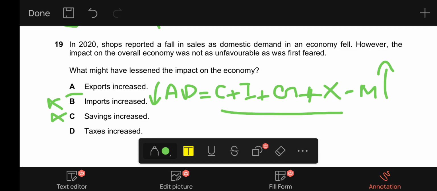This is also incorrect because increased taxes would mean that the aggregate demand in the economy will fall and the production in the economy will fall because there will be less incentive for producers to produce. So increased taxes will result in decreased aggregate demand. So it is also incorrect. A is our correct option for 19.